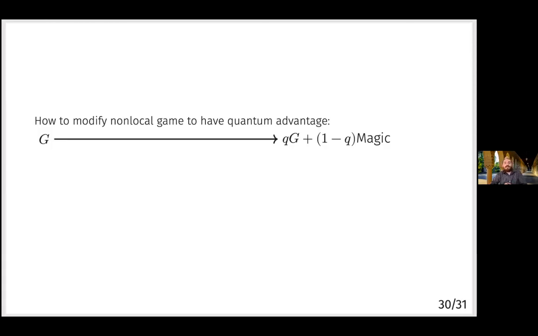And then if you imagine any superquantum set of correlations, then if it has a superquantum success probability at this mixture, then the only possible case is that there's a superquantum strategy at the game G in the first place. So that's just one of the tricks that we used.